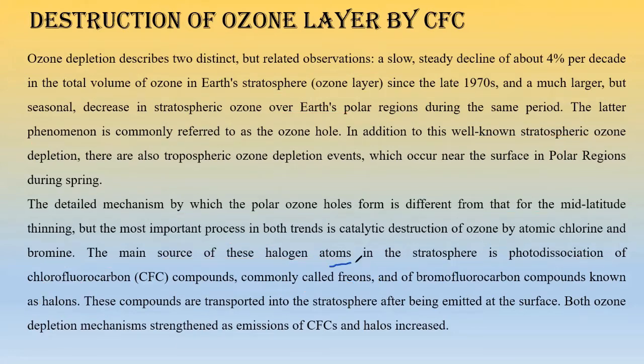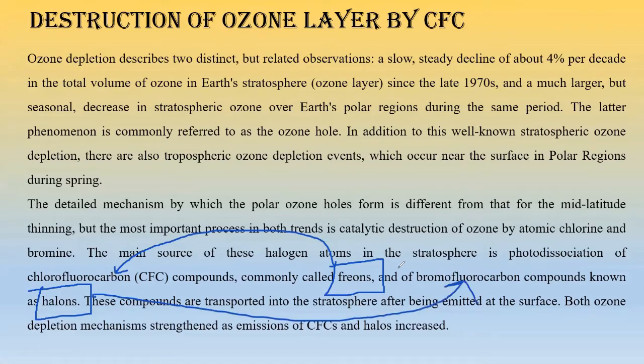Let us discuss these two enemies. Number one is freon, number two is halon. Freon comes from chlorofluorocarbons and halon comes from bromofluorocarbons. Okay, remember about these two, freons and halons, right?